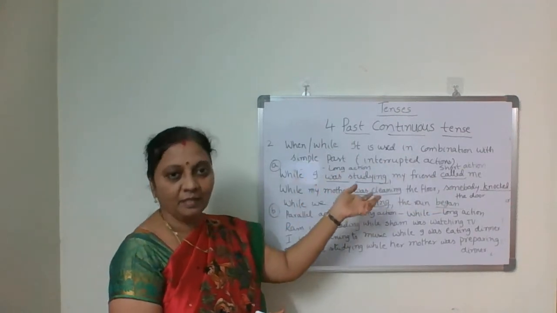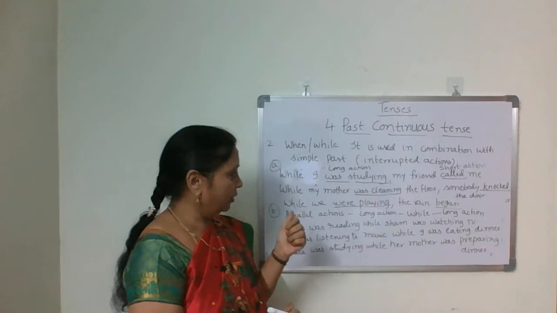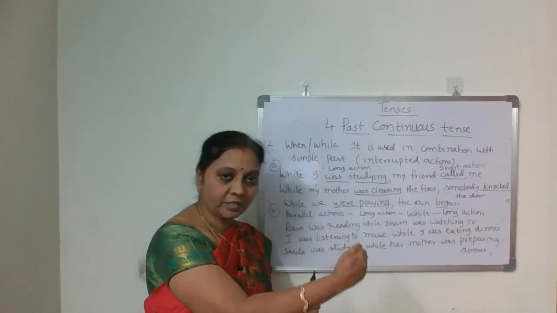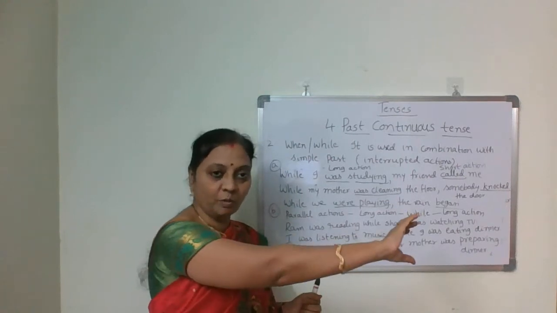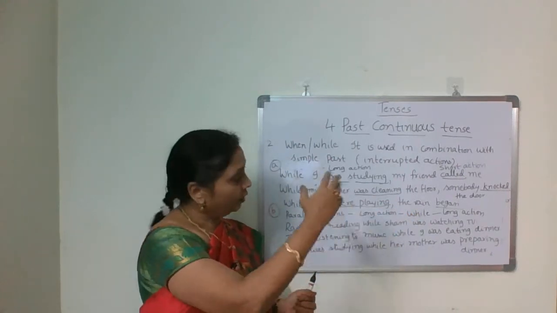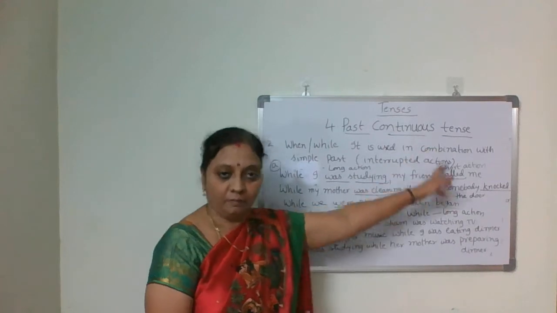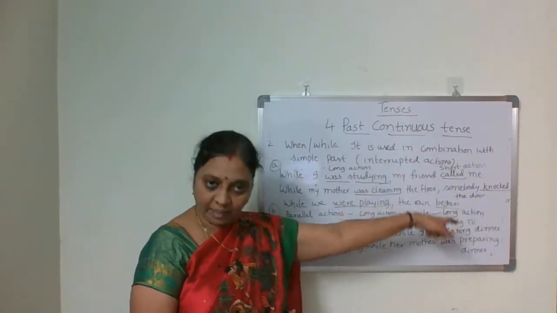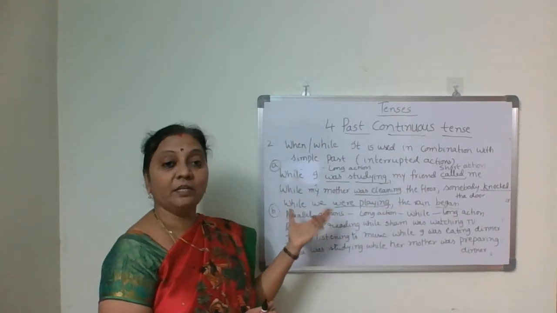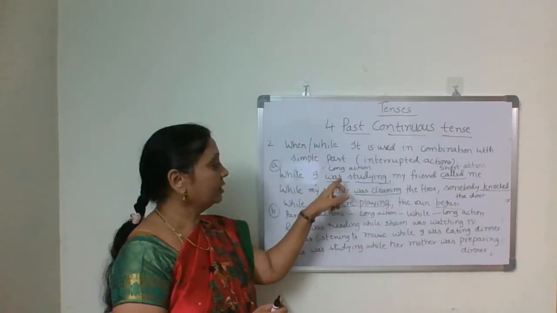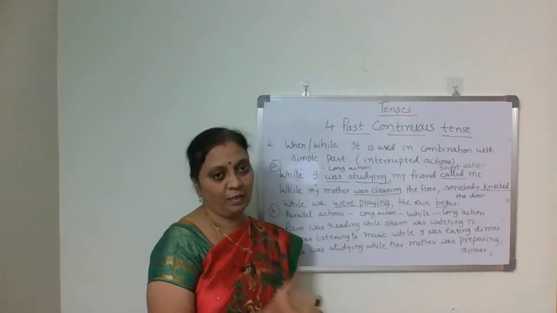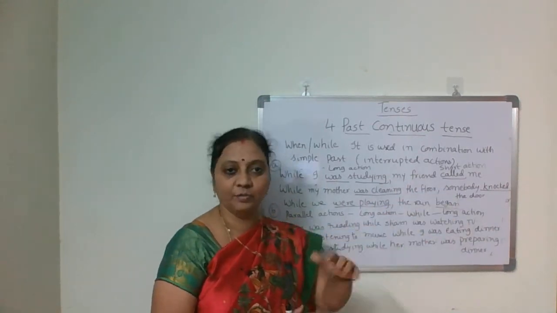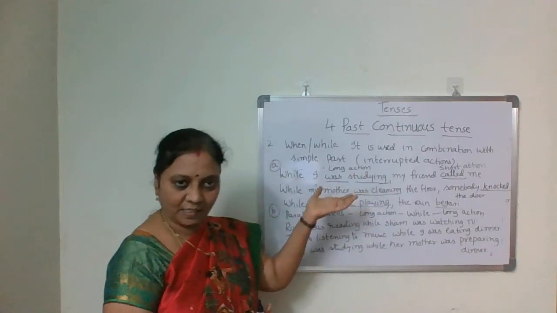It describes even interrupted actions also. Okay, while I was studying, that action was disturbed or interrupted. That action which was going on for a long time, but it was interrupted when your friend called, or when somebody knocked the door, or when the rain started. So the interrupted action, long action, you should use past continuous tense, and the other short action you should use simple past. This is the first one.